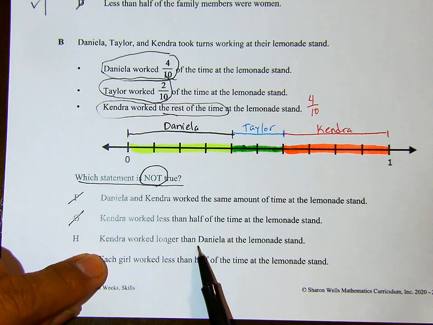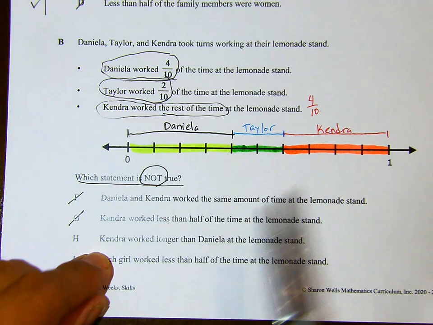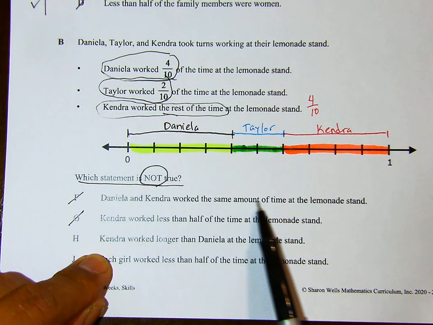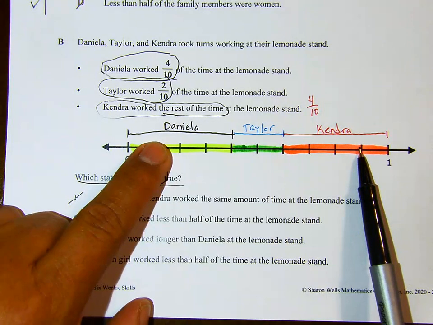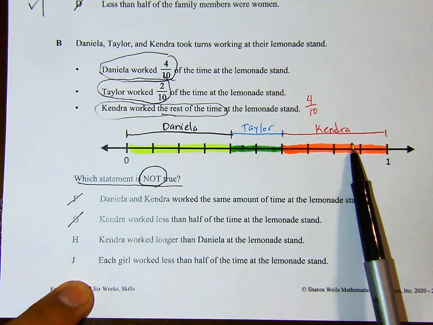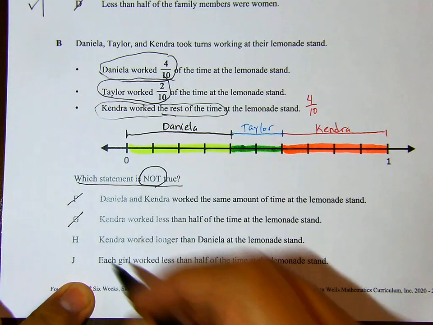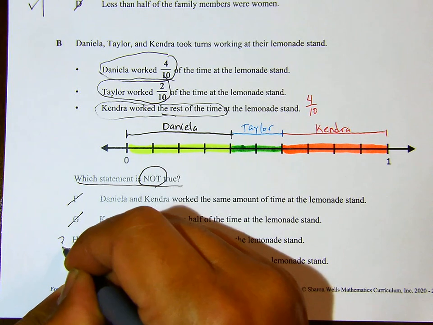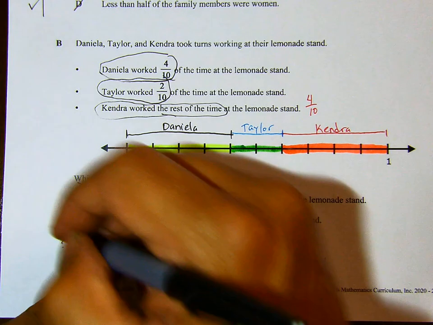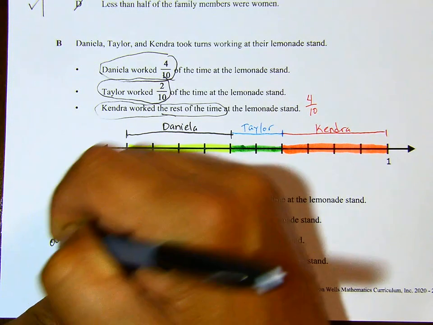Kendra worked longer than Daniela at the lemonade stand. And we just saw that they worked the same time. They did work the same time. Kendra did not work longer than Daniela. They worked the same amount of time. So this one could be my answer. So I'm going to put my eyes on that one.